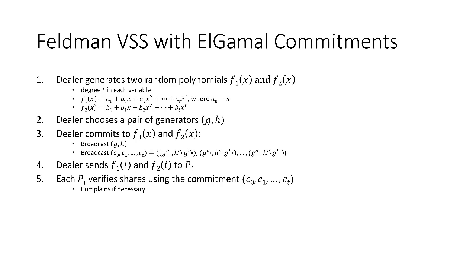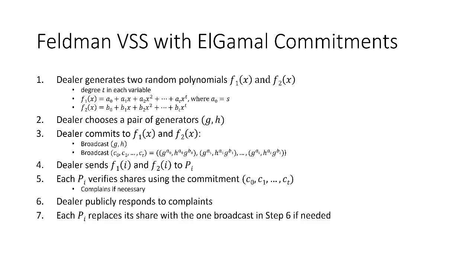Note that pi can complain if necessary. Now the dealer can publicly respond to the complaints by essentially simply broadcasting the share of pi. Finally, during the reconstruction phase, each pi replaces its share with the one that was broadcast by the dealer in step 6 if need be.